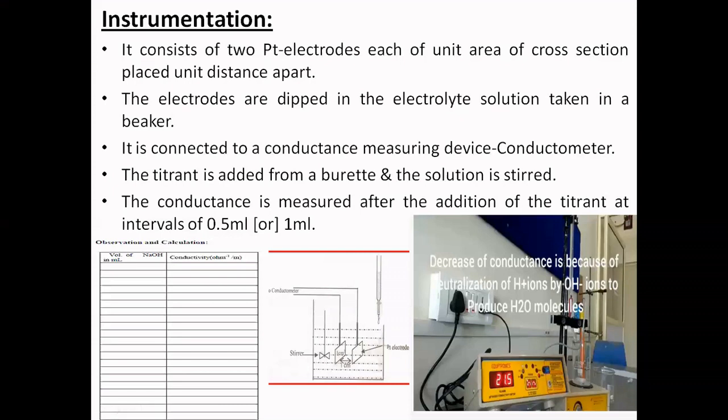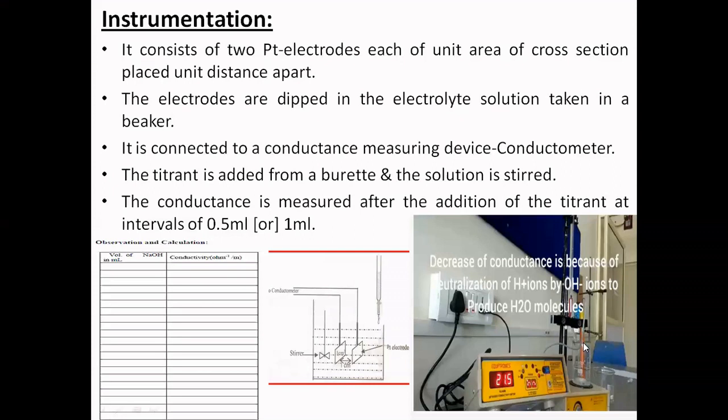It may be HCl, acetic acid with sodium hydroxide, or HCl with sodium hydroxide, or weak acid, that is acetic acid, with sodium hydroxide. In all the cases, the method of noting the conductance needs to be followed.